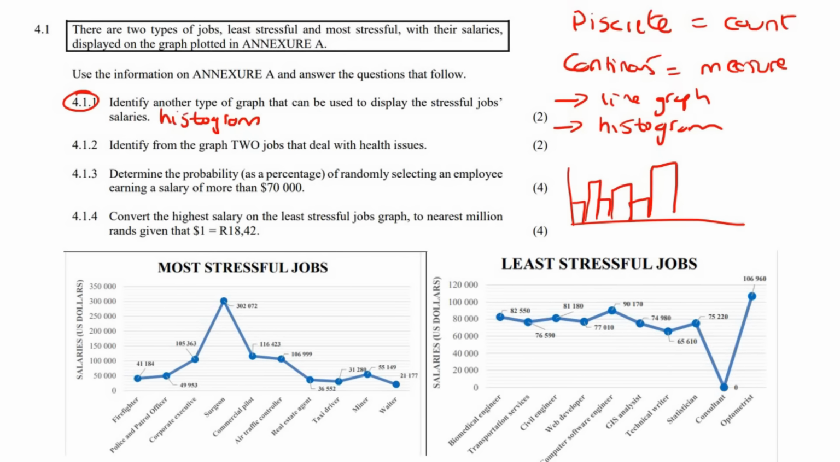Okay, so it says identify from the graph two jobs that deal with health issues. Okay, so it's any graph. So health issues. Well, I just want to read all of them. Okay, well, I guess a surgeon, yeah, that could be something related to a health issue. And then an optometrist with your eyes, that could also be related to a health issue. So I would go with surgeon and optometrist.